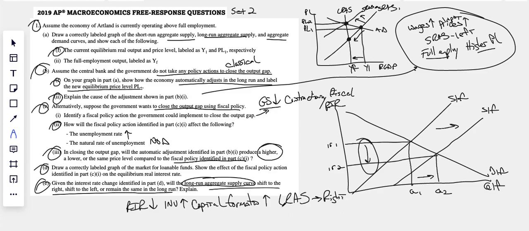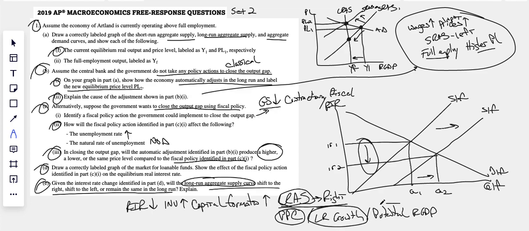Remember now, this long-run aggregate supply, they also could have said what happens to your PPC. They could have said what happens to long-run growth. They could have said what happens to potential real GDP. Notice all of these are really just the same thing they're talking about, that growth, that shifting out of the PPC, that rightward shift of your long-run aggregate supply curve. Potential real GDP increasing, long-run growth or economic growth increasing.